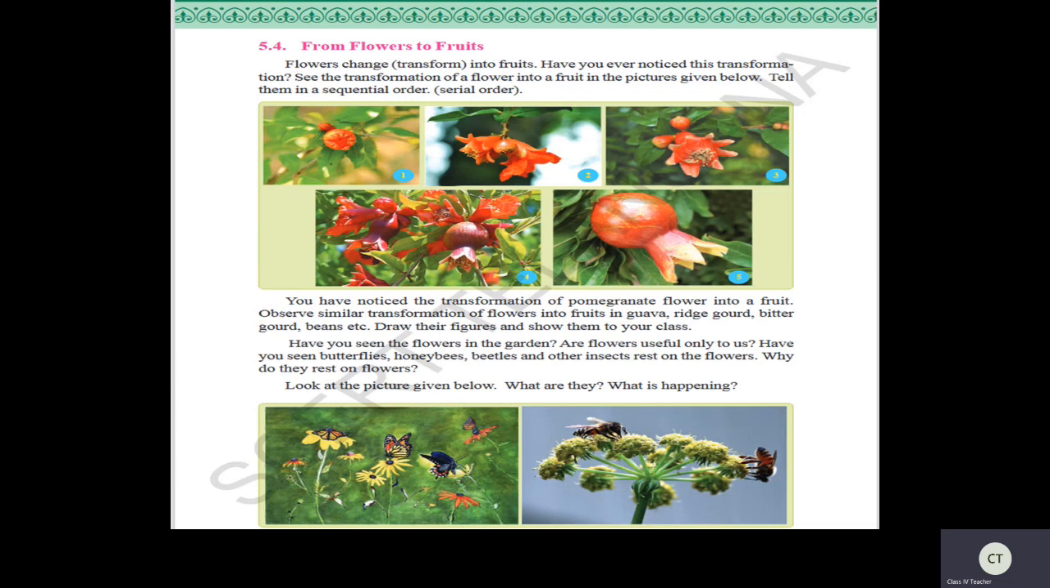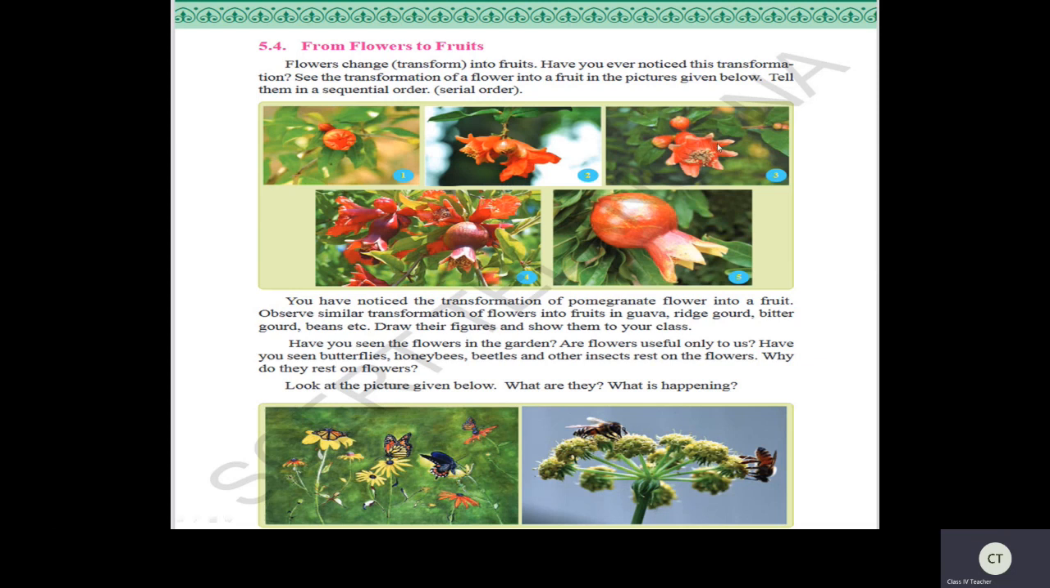Okay children, not only that fruit, you can see any other fruit where the flower transforms into a fruit. Now see here, the example given is pomegranate, right? Here a sequential order is given. See children, first a bud is formed. Have you seen the bud? Slowly this bud transforms into a flower. See the flower of pomegranate? This bud is transforming into a matured pomegranate flower.